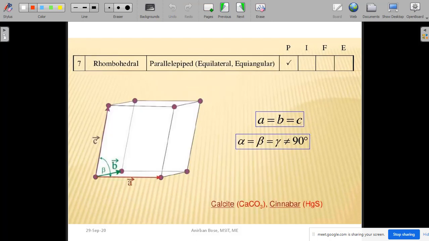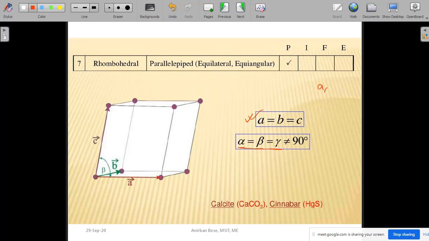Now coming to the rhombohedral, in case of a rhombohedral, the restriction is that A, B, C have to be the same. Okay, and you can see that here the other restriction is alpha equal to beta equal to gamma. Alpha, beta, gamma have to be the same. Okay, so that means in case of a rhombohedral, how many lattice parameters do you have to specify?